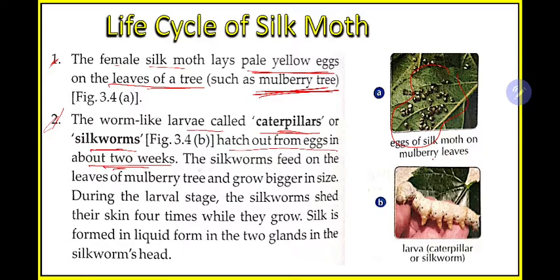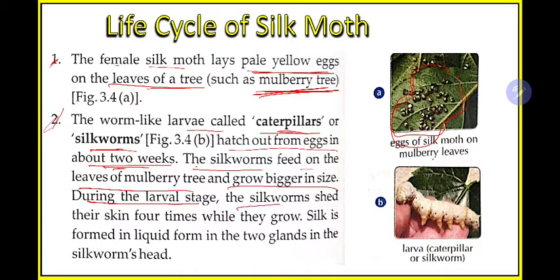The silkworms feed on the leaves of the mulberry tree and grow bigger in size. As the eggs were on this leaf, the caterpillar will also be on the leaf. And what will they do? They will feed on this leaf. That means they will eat this leaf and they will grow in size.